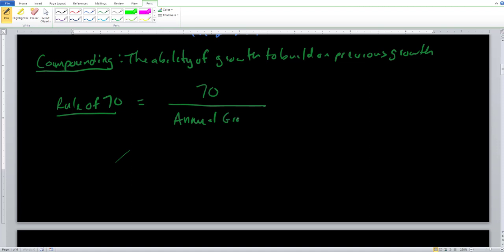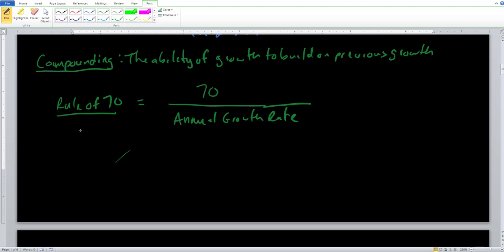Annual growth rate. And with the annual growth rate, we typically keep the annual growth rate in whole number form. So we don't need to convert it into a percentage. So 10% would just be a 10 right here. 5.5% would be 5.5. There's no need to divide that by 100 to get the growth rate on the bottom. And this rule of 70 will tell us exactly how long it's going to take our money to double. So 70 divided by the growth rate, how long is it going to take our money or for any value to double in value?